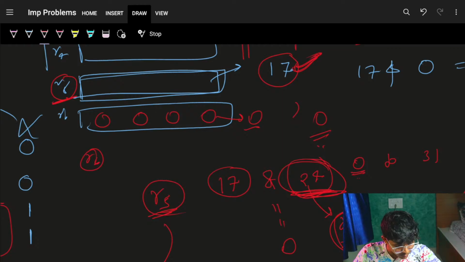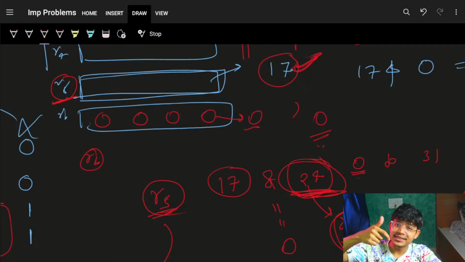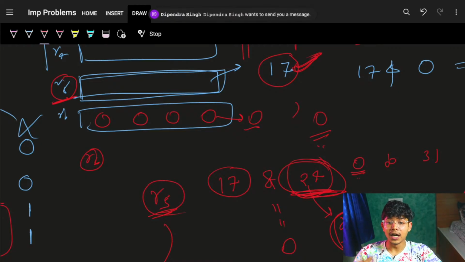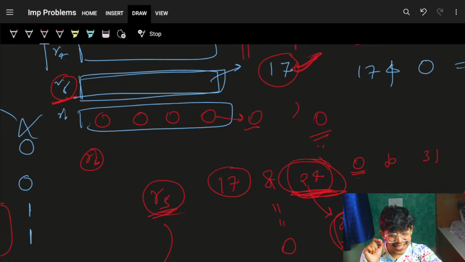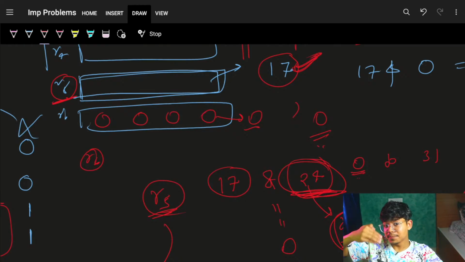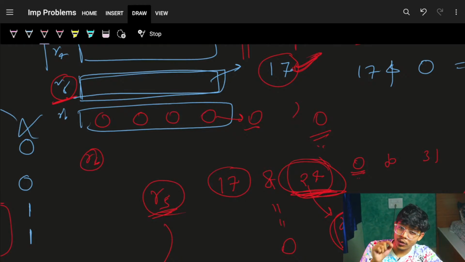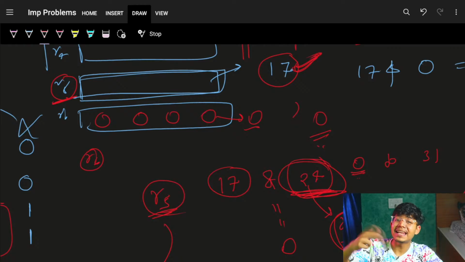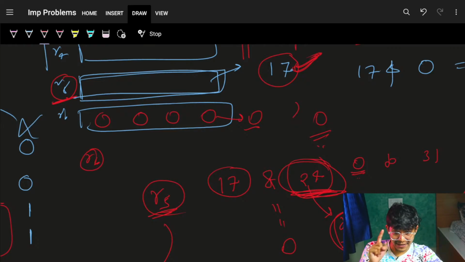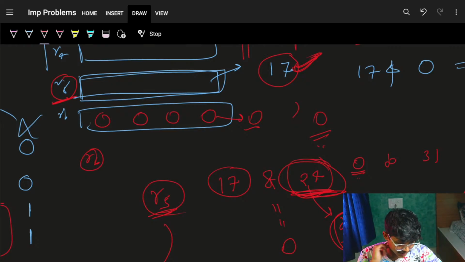If a row has 0, 0, 1, 1, 1, why can't we return that row? Because for sure, the column sum of the last column and the second last column is actually a 1. If the row count is 1, then you want the column sum to be less than or equal to k by 2. My k is 1 by 2, so the column sum should be less than or equal to 0. So it can only be a 0. So one row, if it is present, should have all zeros. That's it.